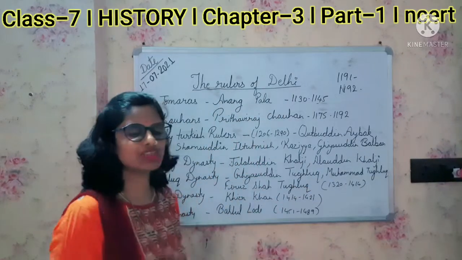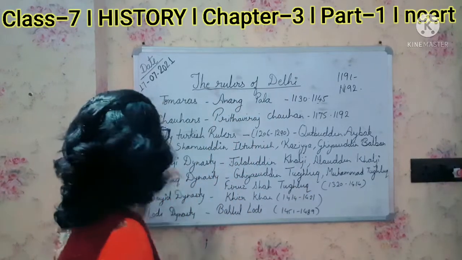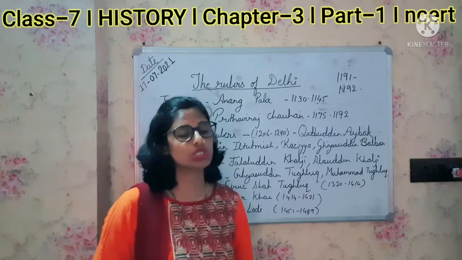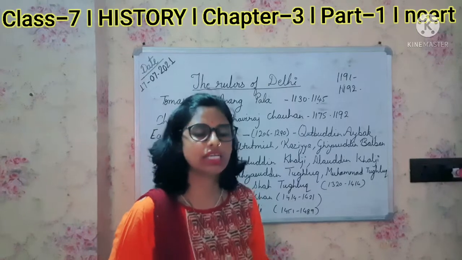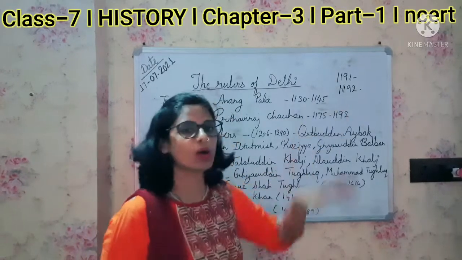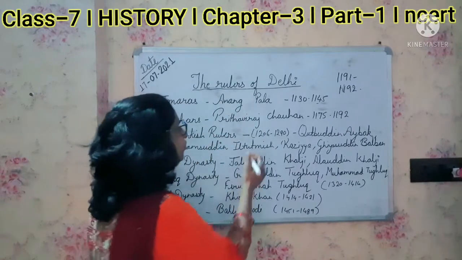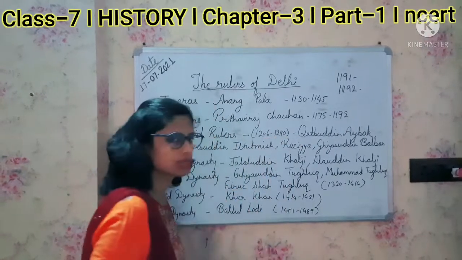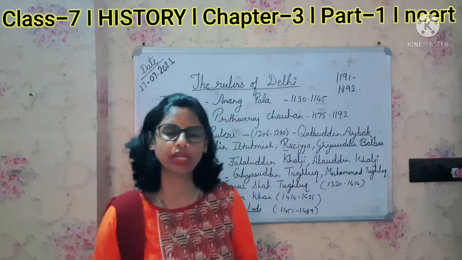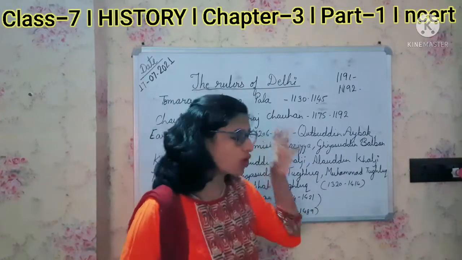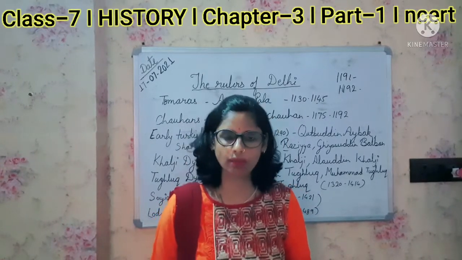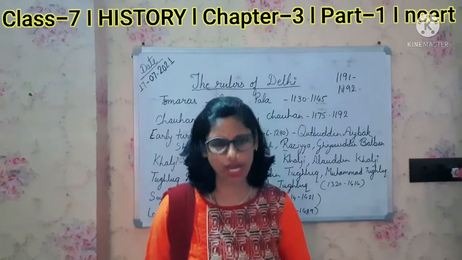So the new dynasty that came into existence was the early Turkish rulers, also known as the Slave dynasty. It is because Qutbuddin Aibak was the slave of Muhammad Ghori, and they ruled from 1206 to 1290. Qutbuddin Aibak was also known as Lakhbaksh because he was a very kind-hearted man. He did a lot of charity.